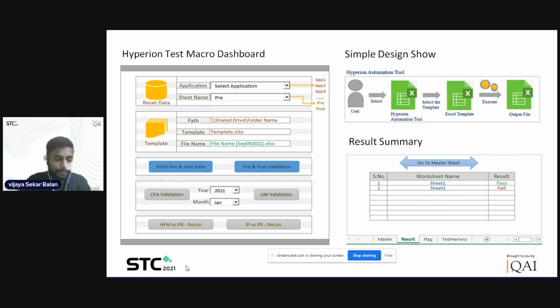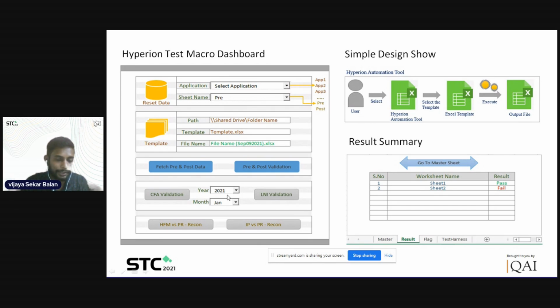The same functionality works well with other different sets of test scenarios. So the next test scenario would be CFA validation, and the other one would be LNI validation. Similarly, HFM versus PR recon, IP versus PR recon. For CFA and LNI, the parameters we pass are the year and the month. So it will be 2021 and the Jan month, which we will feed as the input to that tool. On clicking on this LNI validation, it will pick up the template. You have to select the template here first, and just click on this button.